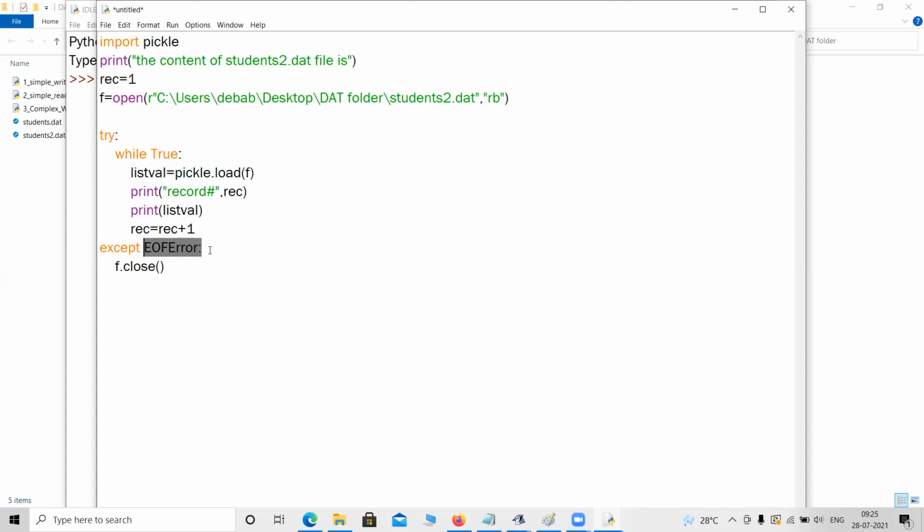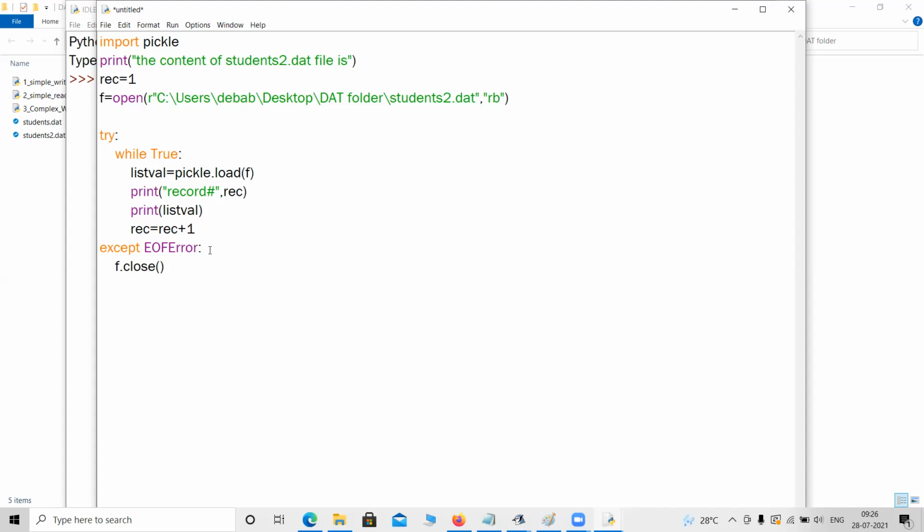That is exactly what will happen here. So after 3 iterations, it will again try to read the file, and it will create an end of file error. The Python interpreter will tell us that, okay, you have already reached the end of file. Why are you trying to read the file once again? So there will be an error.